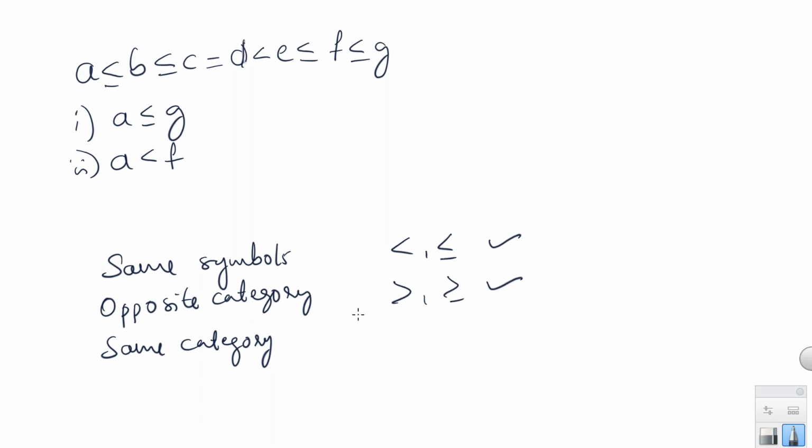Now, the conclusion is not based on the number of symbols repeated. It does not depend on the number of symbols. It depends on the priority symbol. Priority symbol means if you have less than and less than or equal to symbols, no matter how many times less than, how many times less than or equal, out of these two, our first priority is always for less than, and second priority is for less than or equal.